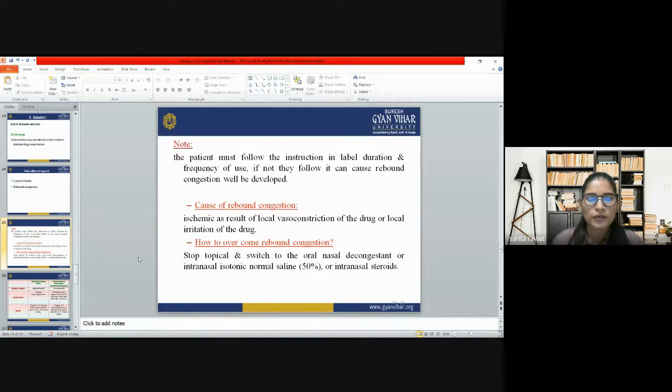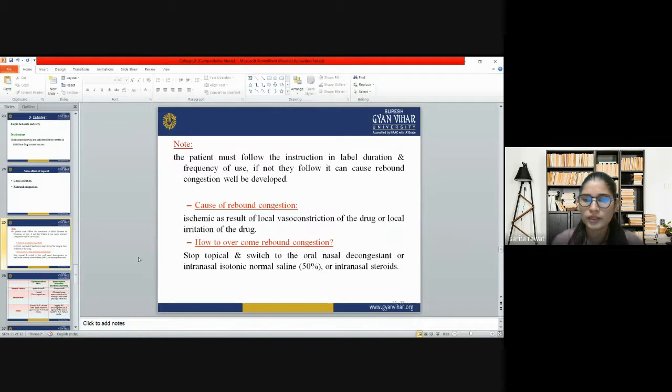What is the cause of rebound congestion? Why do topical nasal decongestants cause rebound congestion? Because of ischemia as a result of local vasoconstriction by the drug or local irritation by the drug. So it may cause ischemia, and that can cause local vasoconstriction and local irritation.